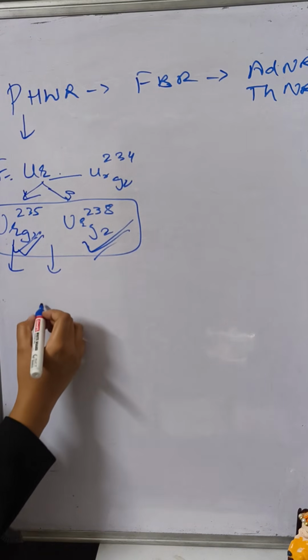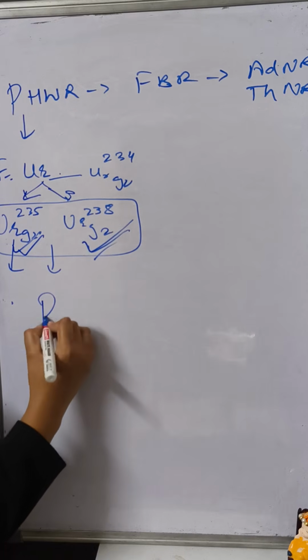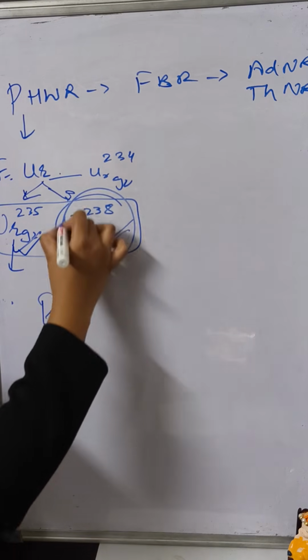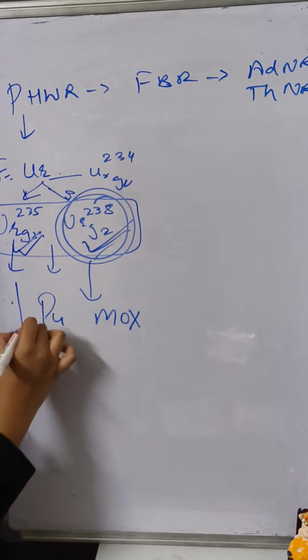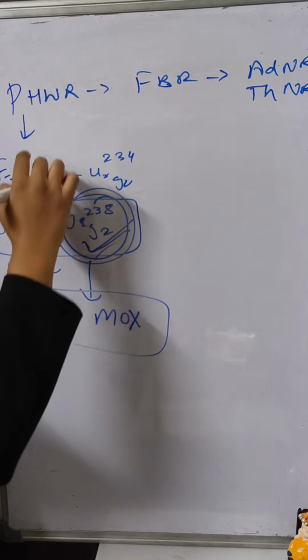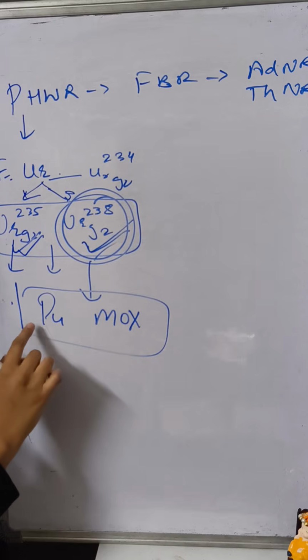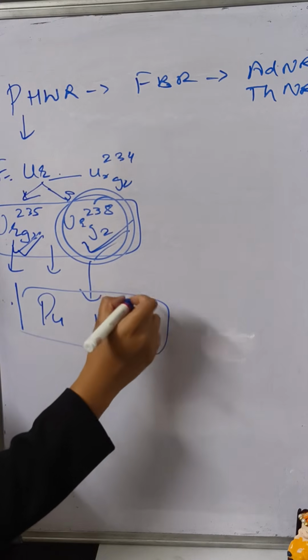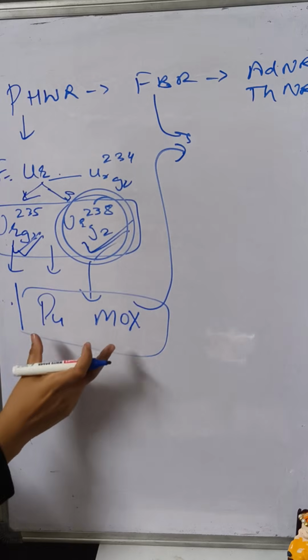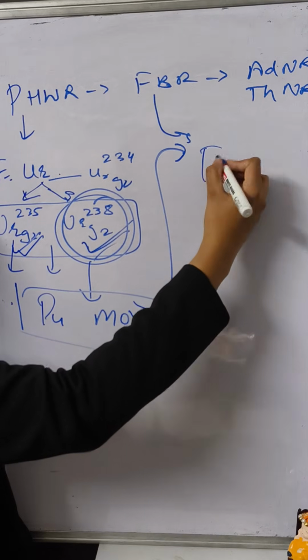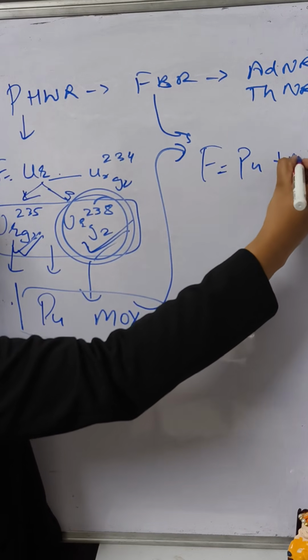So this will start to burn and will create an outcome of plutonium. But as I said, this is not that much fissile, so it will stay as a mixed oxide. This is the outcome of pressurized heavy water reactor, which means in the first stage we get the outcome of plutonium plus mixed oxide. Now in the second stage, that means fast breeder reactor, we will get plutonium and mixed oxide as fuel. Now this will start to burn.